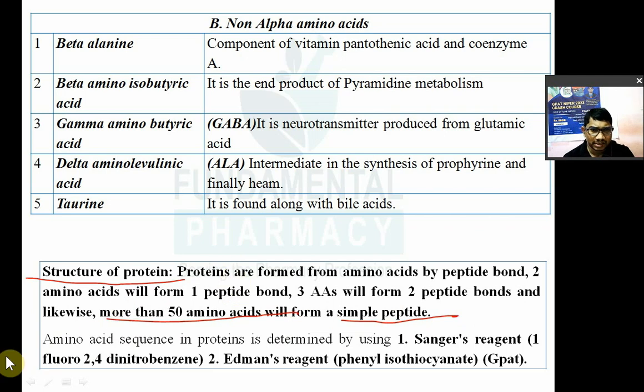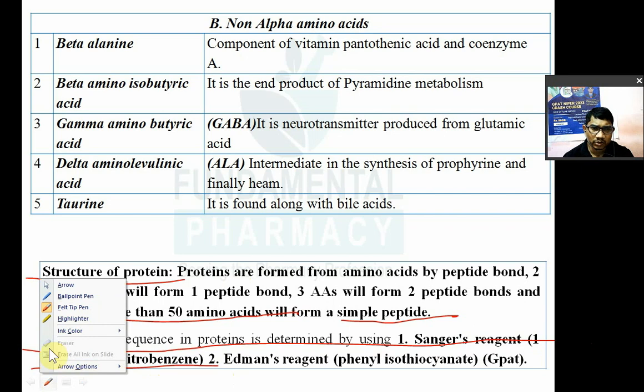The amino acid sequence in a protein can be determined by reagents. One is the Sanger's reagent, which is 1-fluoro 2,4 dinitrobenzene. This reagent particularly reacts with the amino terminus of the amino acid. The NH2 group is known as the amino terminus, and the COOH group is known as the carboxy terminus.